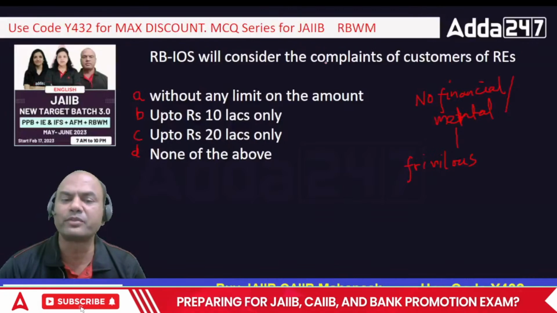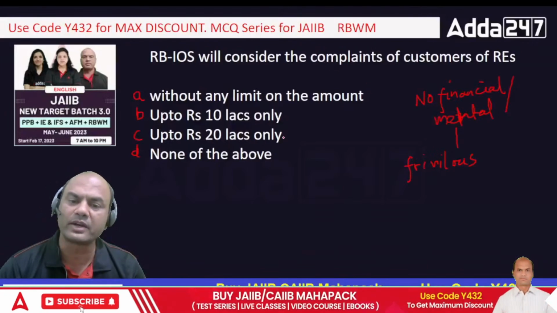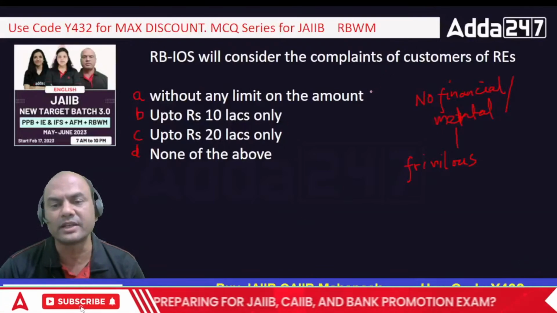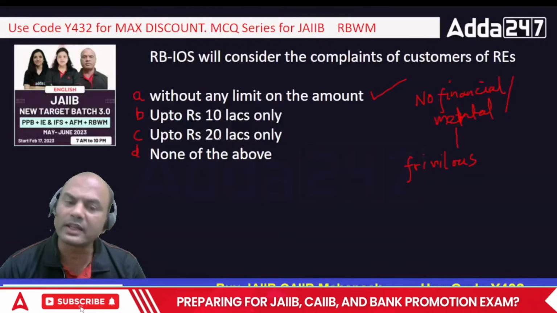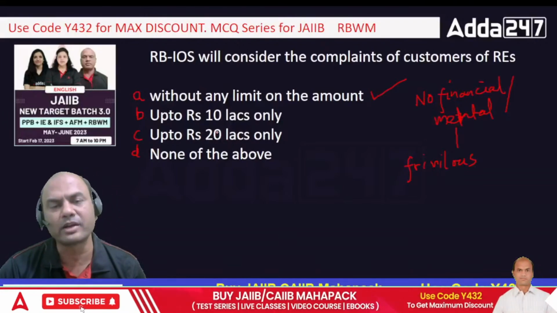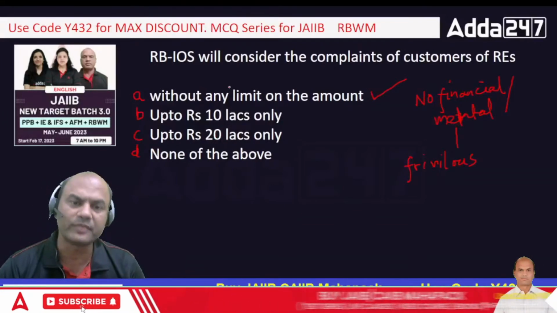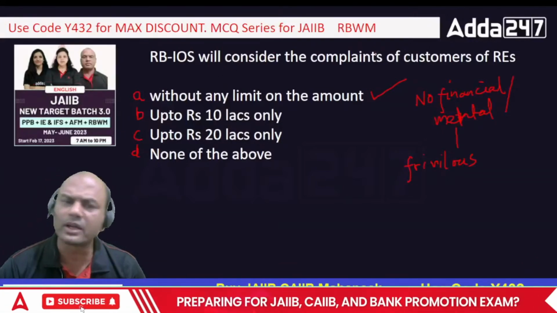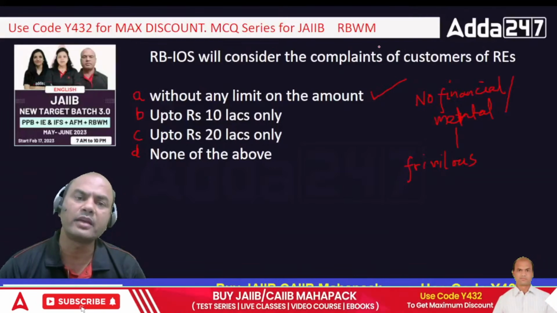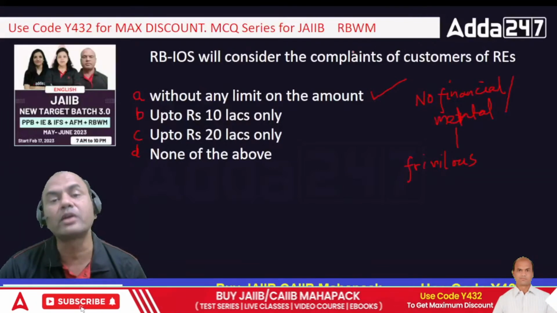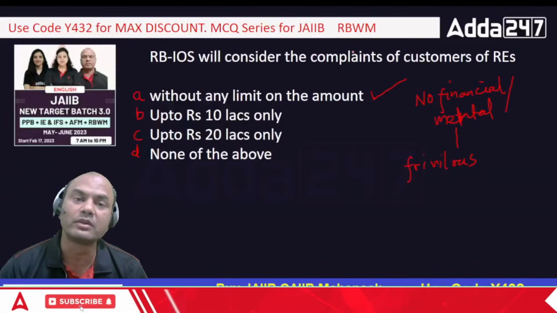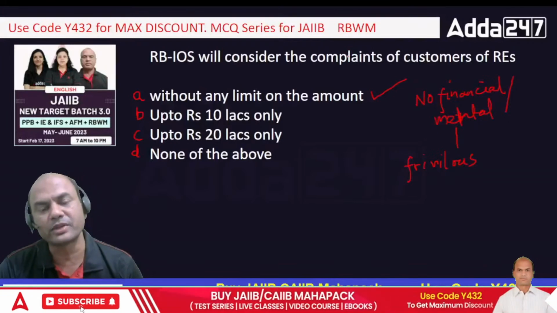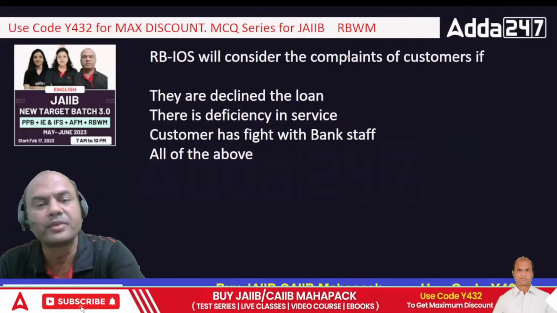So coming back, what is this? RBIOS will consider complaints without any amount limit, not 10 lakhs or 20 lakhs. Many of you have typed C, 20 lakhs, but the correct answer is A. 20 lakhs is one of the answers, but that is for a different thing. I'll come to that. Here it means if I have a loss of 1 crore, I can definitely go to ombudsman. But if the bank doesn't give me a loan, can I go to ombudsman? We'll answer that. We have one question for that. That's why I said watch till the end.